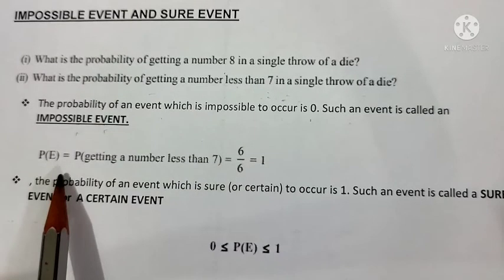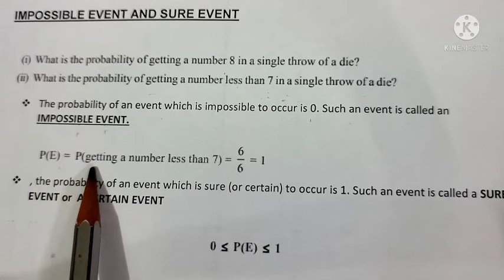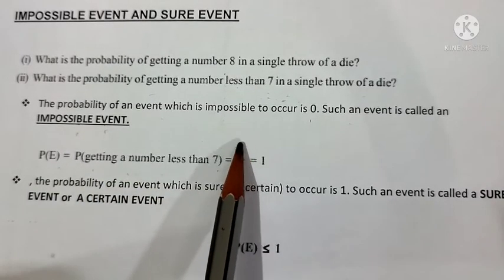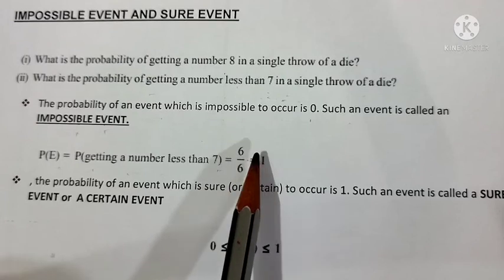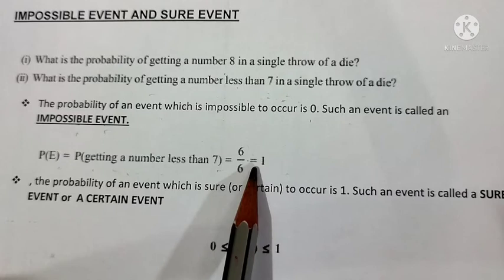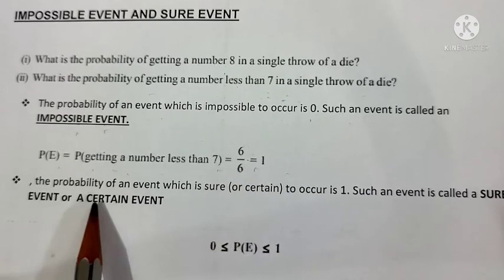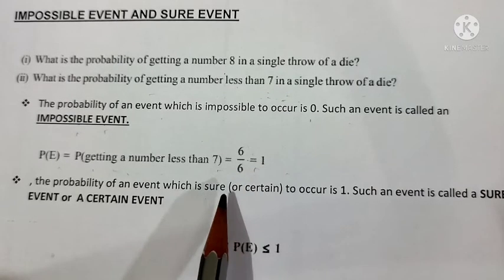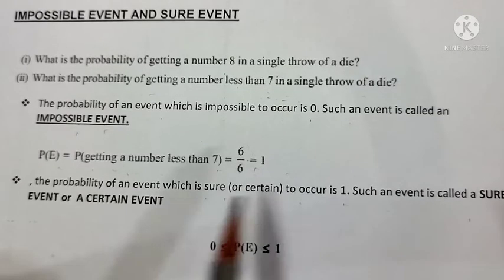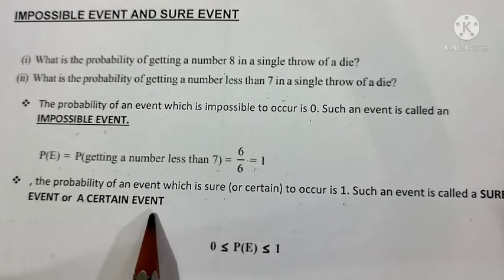Now what is the next example? P of E, that is the probability of getting a number less than 7. All 6 outcomes are favoring the question. So 6 by 6 is equal to 1. So what is the probability here? Probability equal to 1. So the probability of an event which is sure or certain to occur is 1. Such an event is called a sure event or a certain event, right?